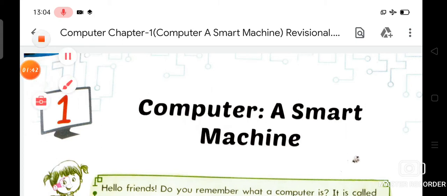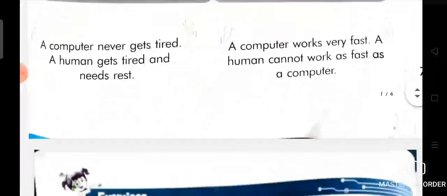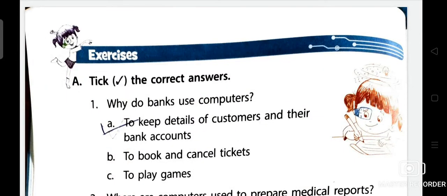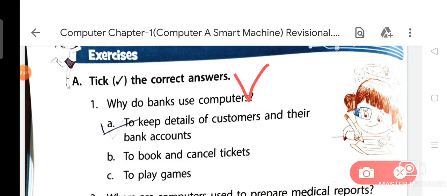So, my dear students, there are a lot of important topics from your chapter number first. I will explain them after some time. Firstly, now we are going to discuss the exercise of chapter number first. As you know very well, that is Tick the correct answer.